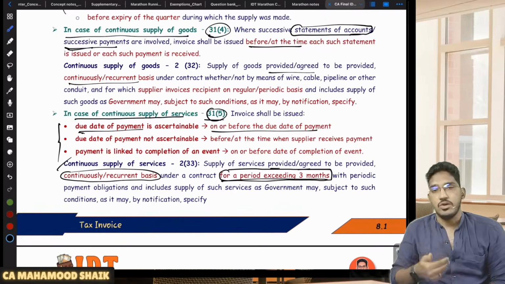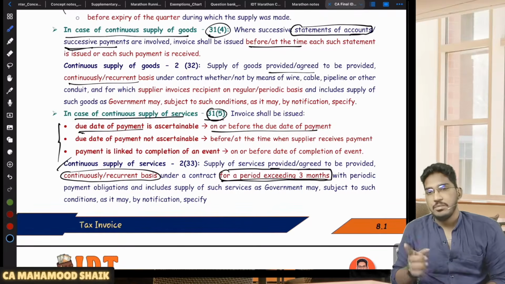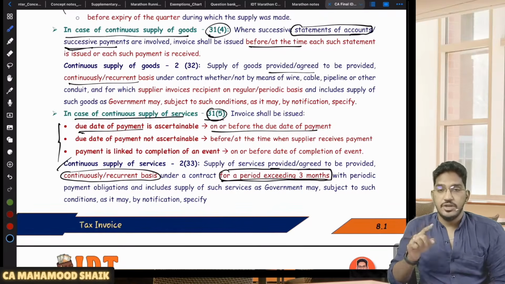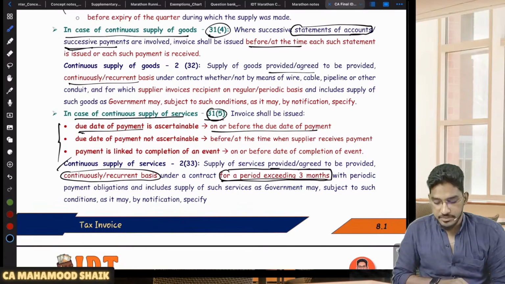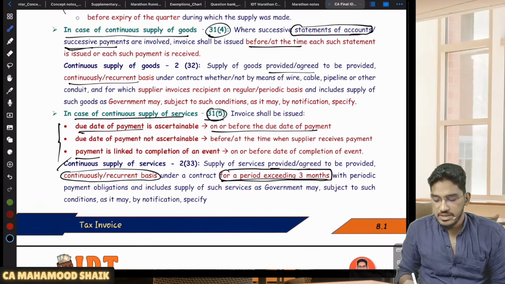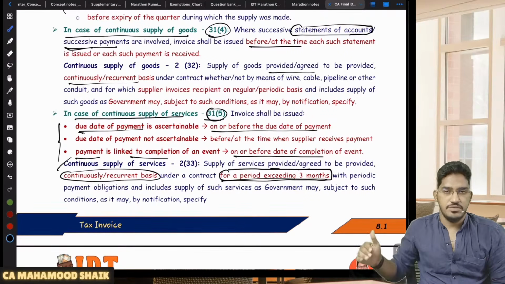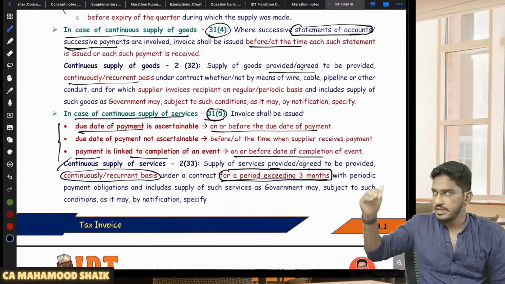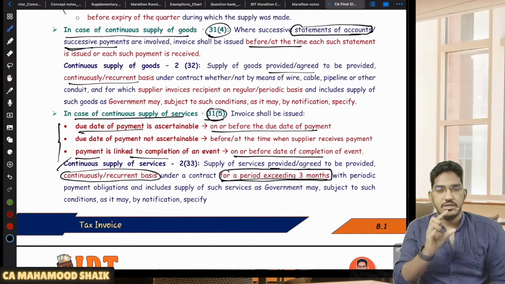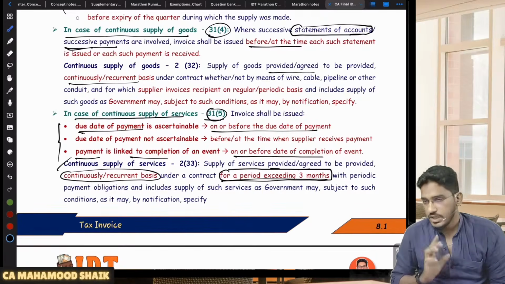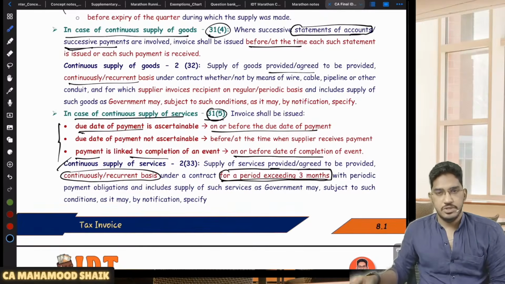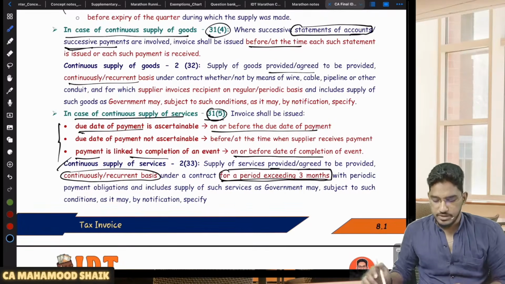No, sir. In the contract, due dates are not given clearly, but the contract is drafted in such a manner that payments are linked with the completion of an event. In that case, the invoice is required to be issued on or before the completion of that event. Like after completion of first floor this much, after completion of second floor this much, after completion of third floor this much. So if the payment is linked with completion of an event, on or before the completion of that event, you are required to give the invoice for that respective portion.